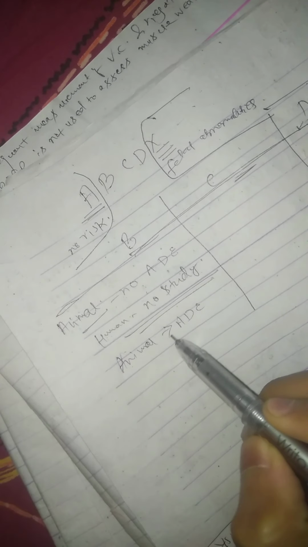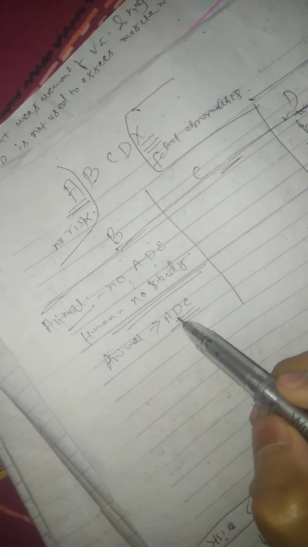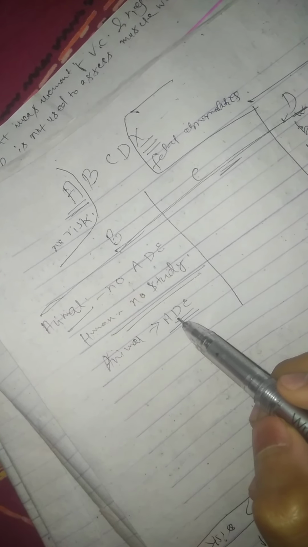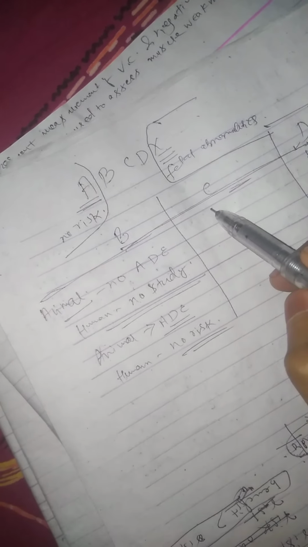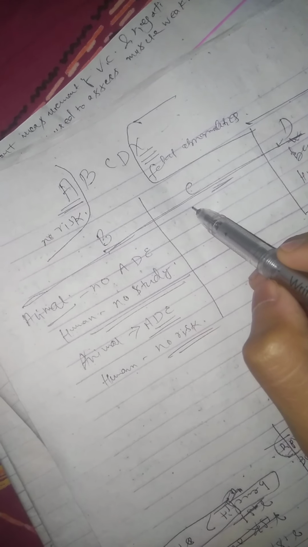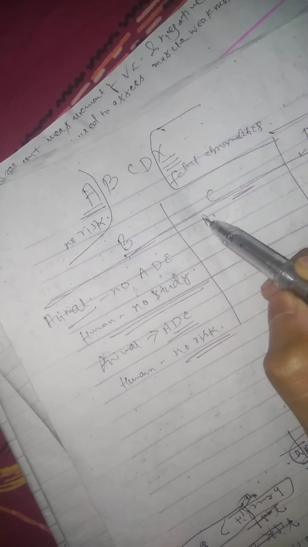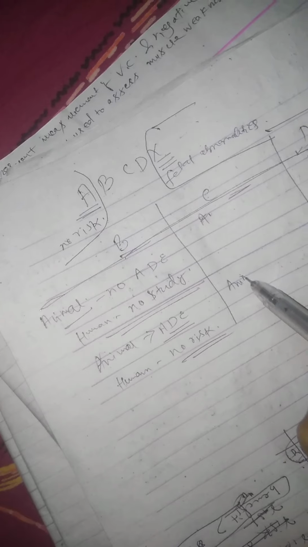So it has shown adverse effect, but adequate and well controlled studies in pregnant women have failed to demonstrate a risk to the fetus. In humans, these studies have shown no risk, failed to demonstrate risk to the fetus. So this also comes here. And in category C, animal studies have shown adverse effect.